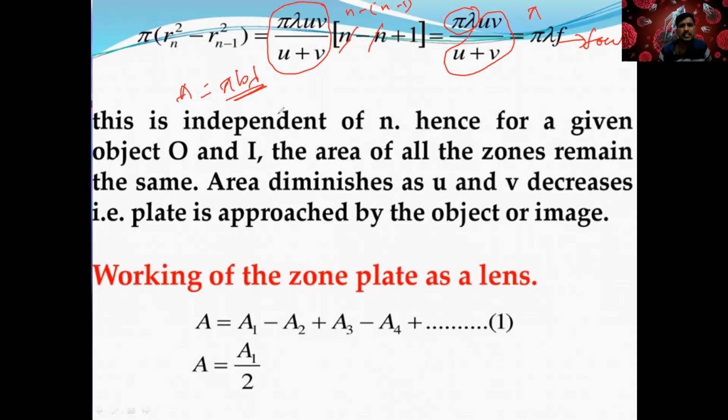B is actually the distance between. Before it was B there, now B is equal to F. So this is independent of N now. Hence for a given O or I, the area of all zones remains the same.